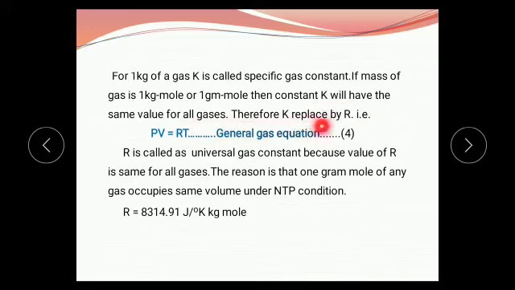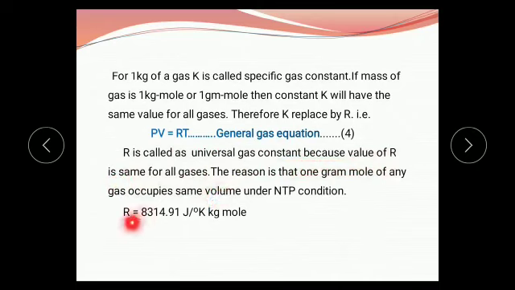And therefore K is replaced by R. As we know the ideal gas equation is PV equals K into T. But here when we replace K by R, we get the equation PV equals R into T. And this equation is called the general gas equation. Here R is also a constant called the universal gas constant because the value of R is the same for all gases.